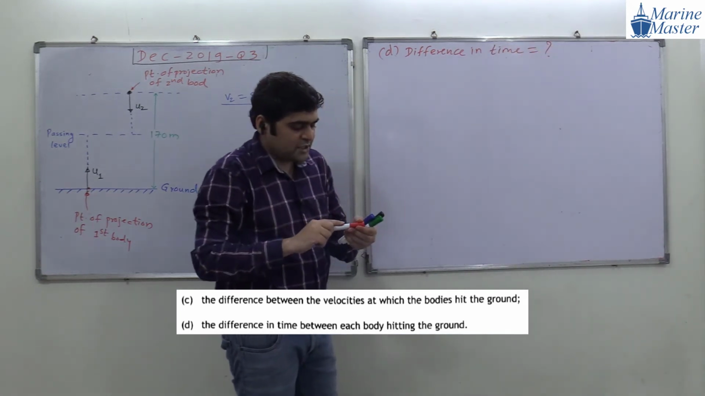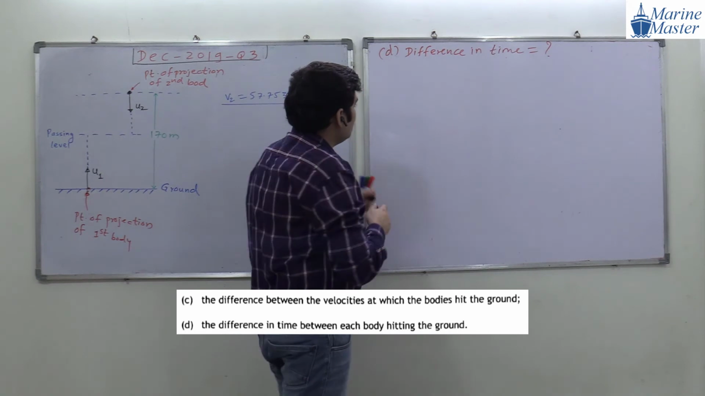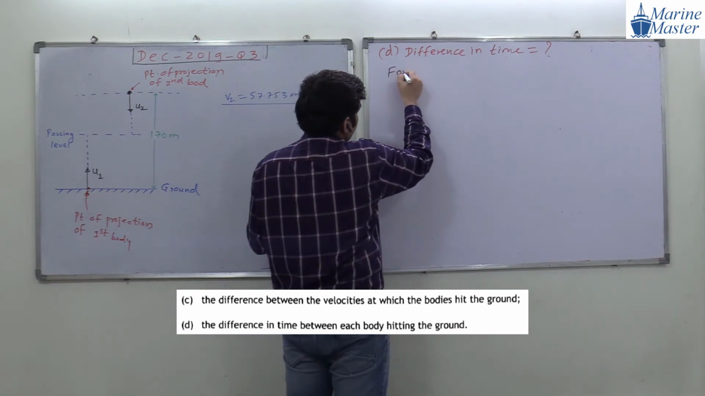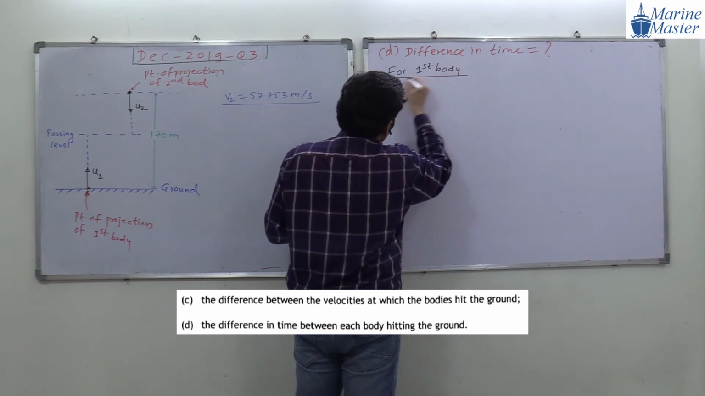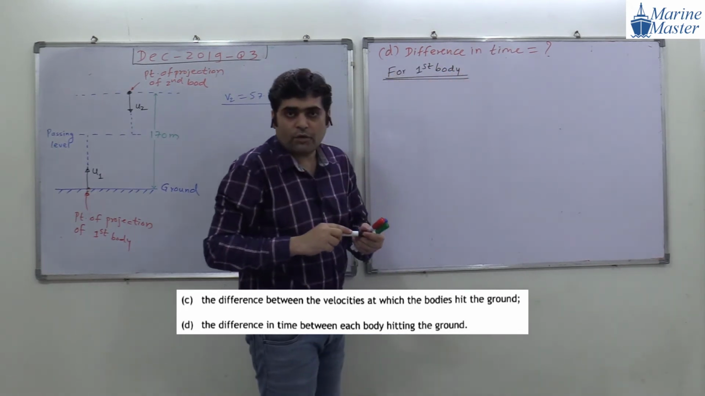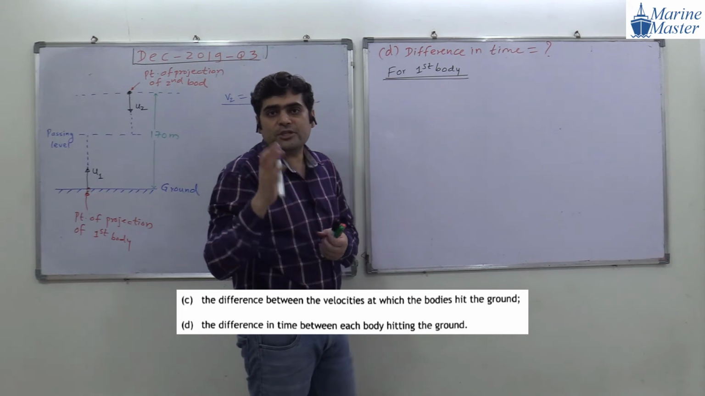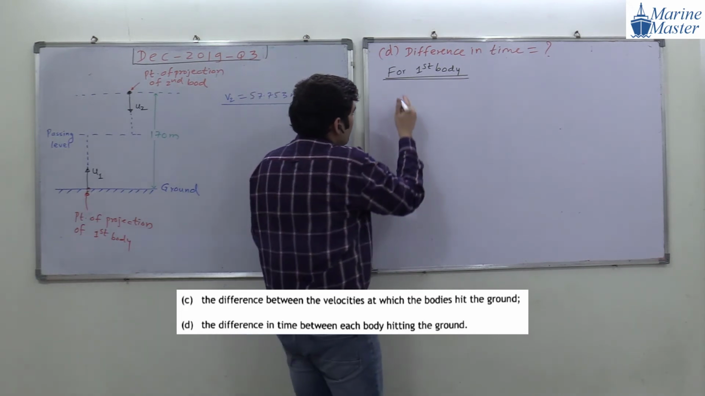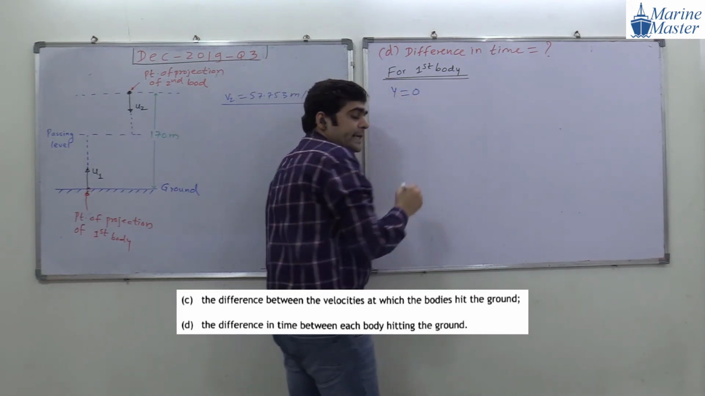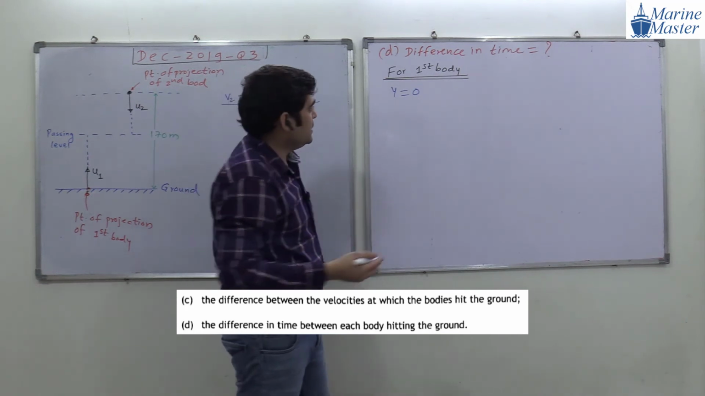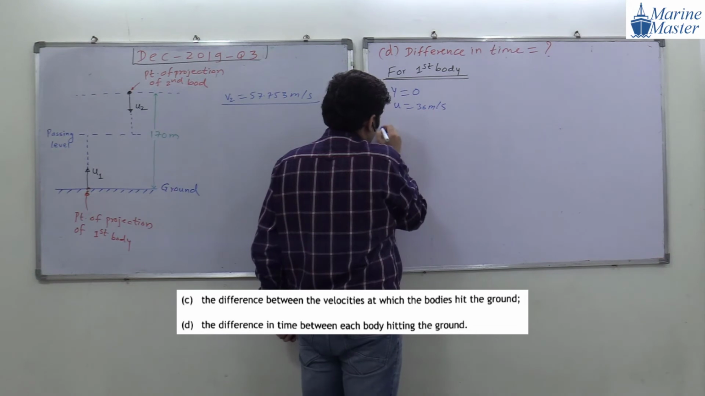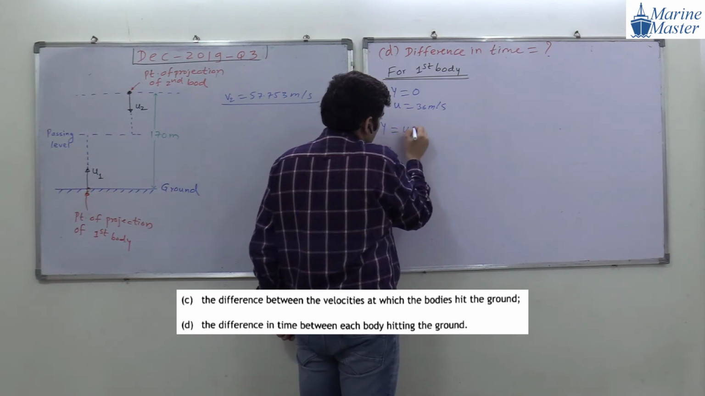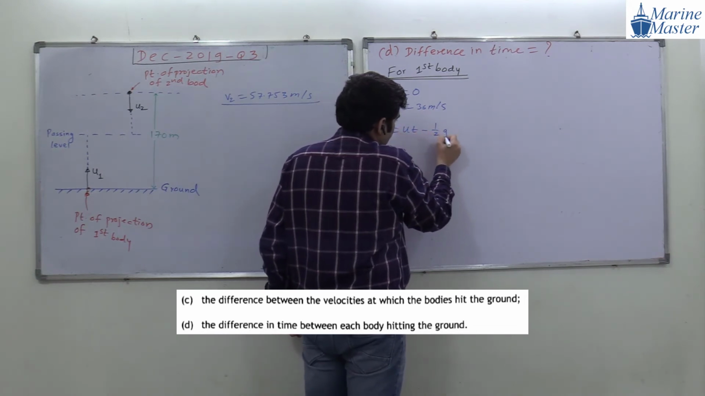So for the first body, as usual, we will start our discussion with the first body. Everyone try to see the point. For the first body, what will be the scenario? Vertical displacement will be what? When hitting, 0. Initial velocity is what? 36 meter per second. Try to see this scenario. So y is equal to ut minus half gt square.